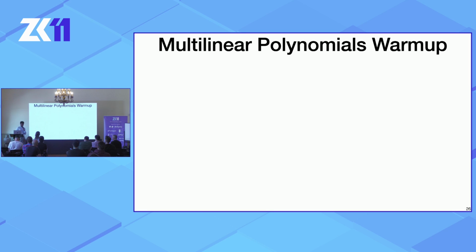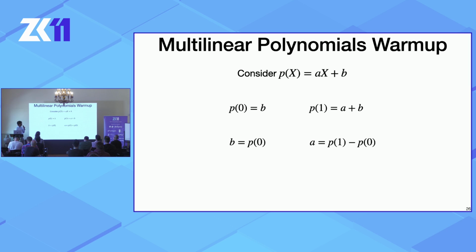So before we jump into that, let's do some multilinear polynomial warm-up. Consider a multilinear polynomial p of x equals ax plus b. Notice that p evaluated at 0 is equal to b, p evaluated at 1 is equal to a plus b, but equivalently, the coefficient b is equal to p evaluated at 0, and the coefficient a is equal to p evaluated at 1 minus p evaluated at 0.